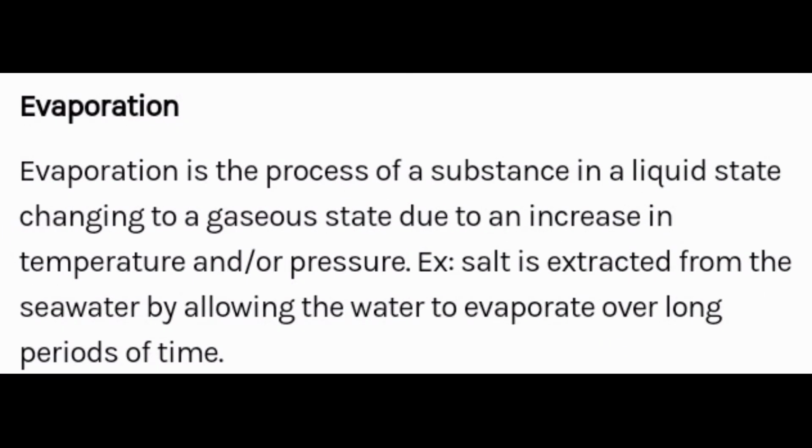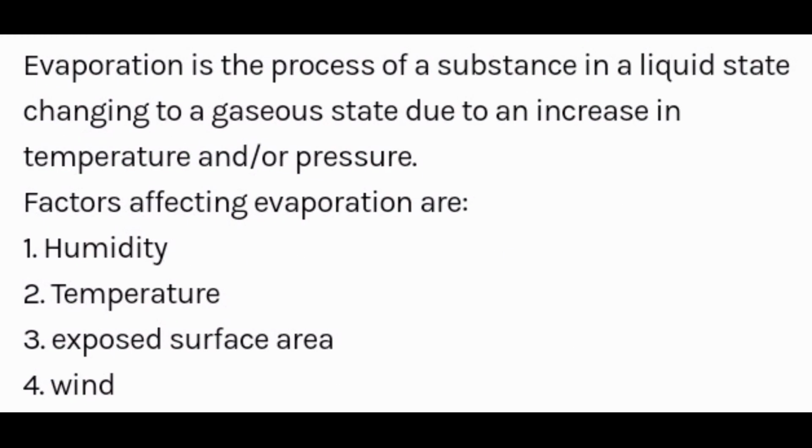Now we are going to see about evaporation. Evaporation is the process of a substance in a liquid state changing to gaseous state due to an increase in temperature under pressure. Example, salt is extracted from the seawater by allowing the water to evaporate over a long period of time. Evaporation is the process of a substance in a liquid state changing to gaseous state due to an increase in temperature and or pressure. What are the factors affecting evaporation? They include humidity, temperature, exposed surface area, and wind.